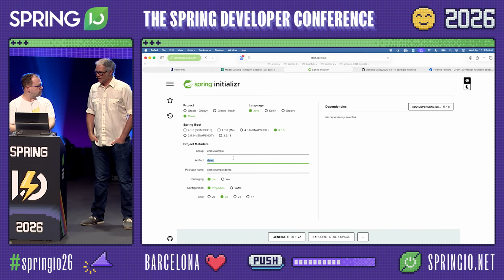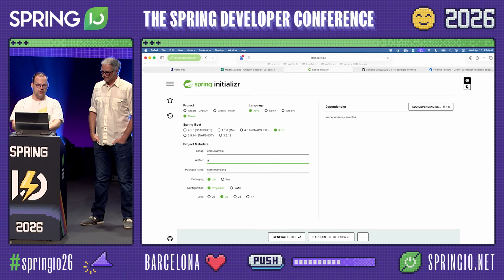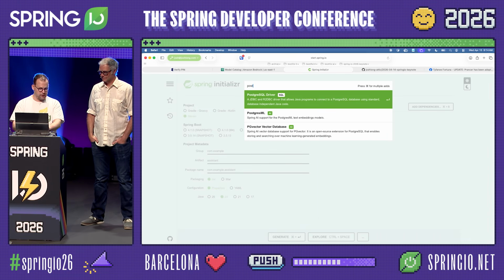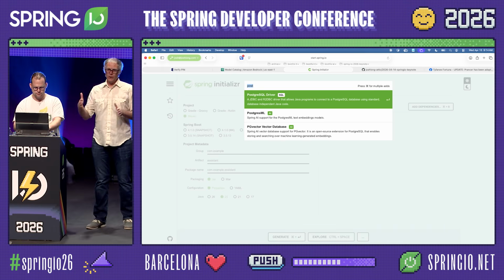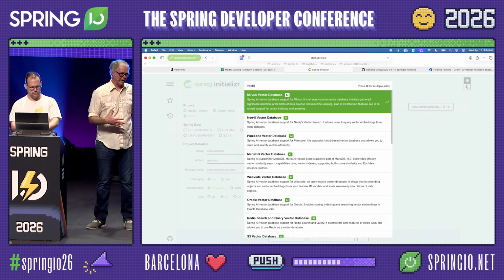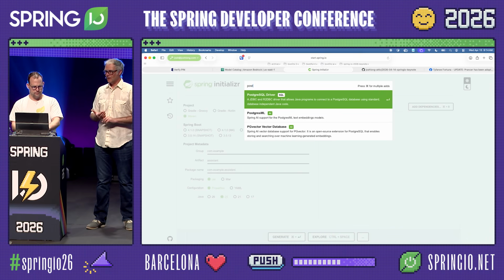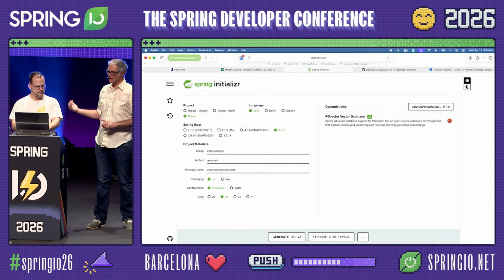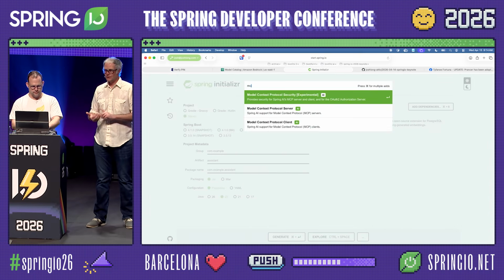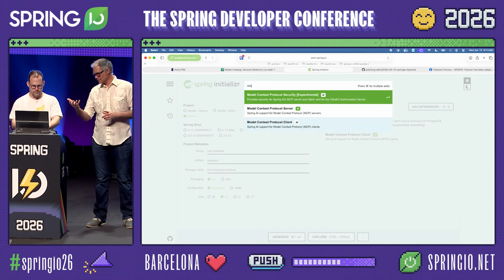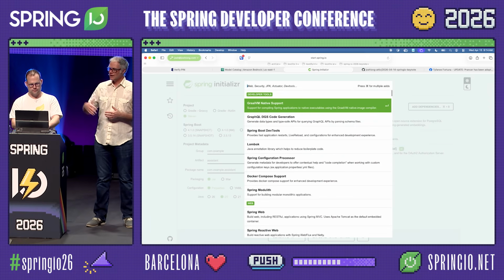So first things first, we go to start.spring.io. We're going to call this assistant because we're going to assist people with building a new adoption thing, right? And then I guess we need some dependencies here. We need Postgres, but I need also a vector store, don't I? Yeah, so we're going to be doing a number of different ways to do integrations with our AI. We're going to use RAG, which uses embeddings. We're going to also do auth, so we're going to need the auth pieces. We're going to do MCP, so we're going to need those. The vector store to store our vectors.